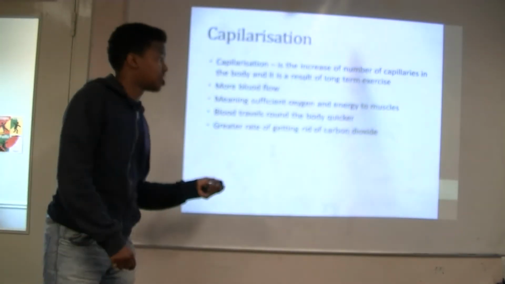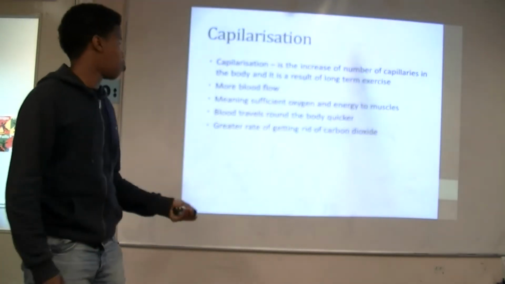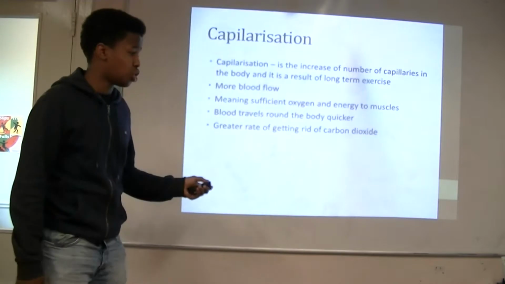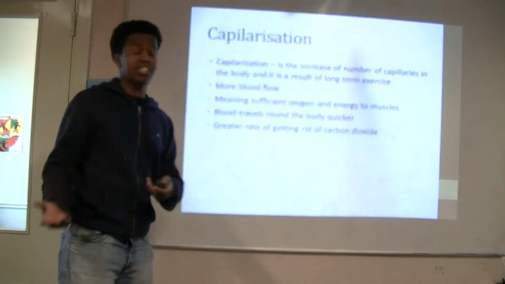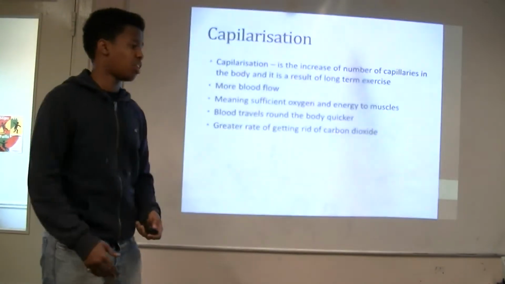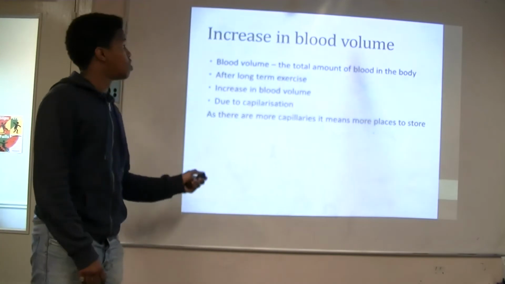Capillarization. Capillarization is an increase in number of capillaries within your body. This allows more blood flow, meaning sufficient oxygen and energy to your muscles. Blood travels around your body a lot quicker, as I've already mentioned, due to capillarization, as you have more capillaries within your body. Increase in blood volume.